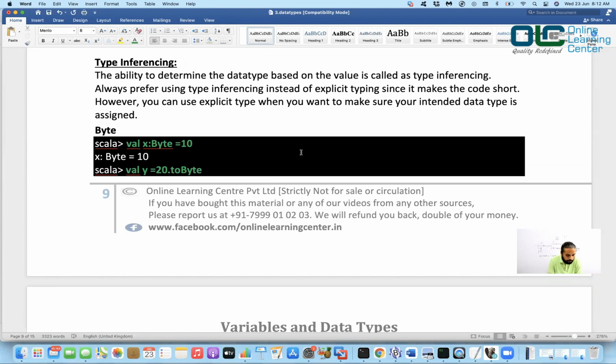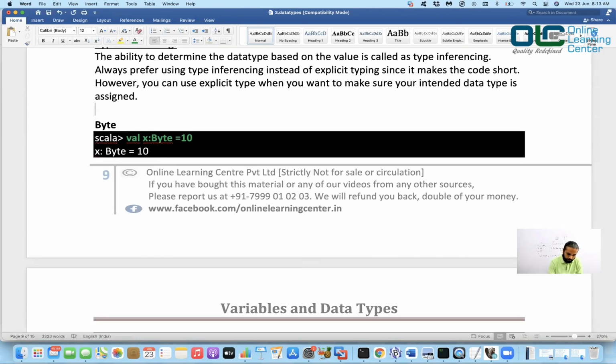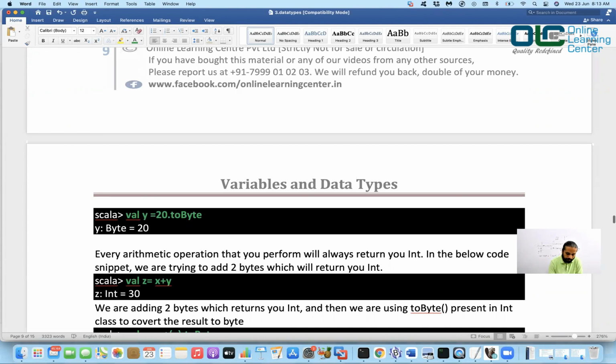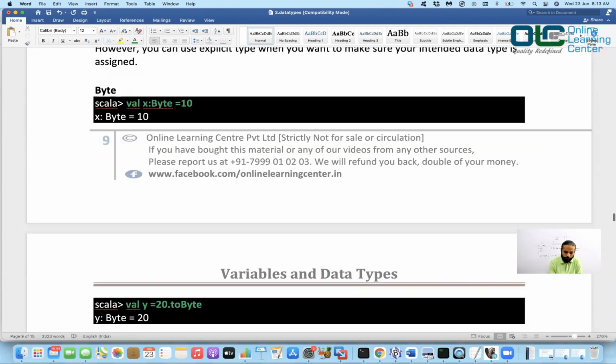Earlier when I was learning Scala, I was also wondering why we don't put integer at the front to tell that it is an integer, right? But then when I started working, I saw folks writing code without the types, and I understood that this is the industry practice. And that's how you should be using it, and we'll be doing that a lot. Now let me move on, and I'll talk about bytes now.